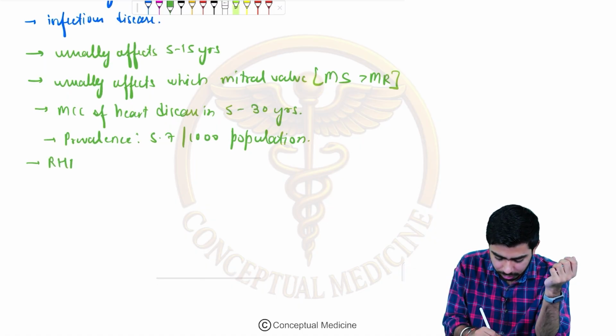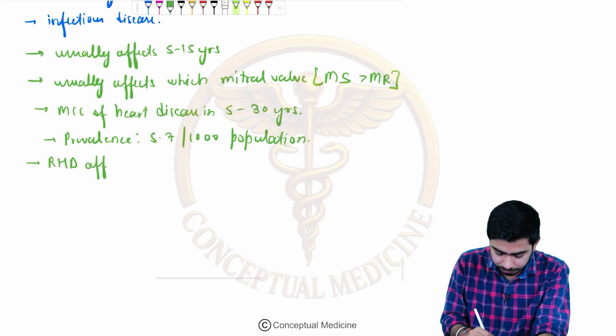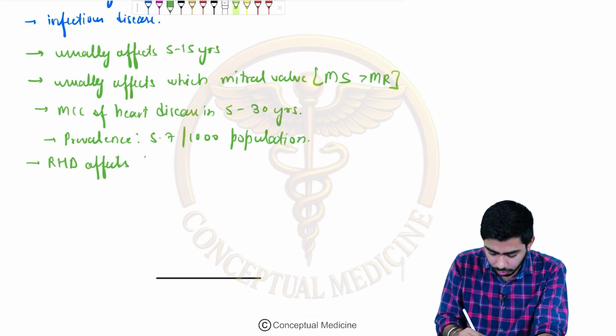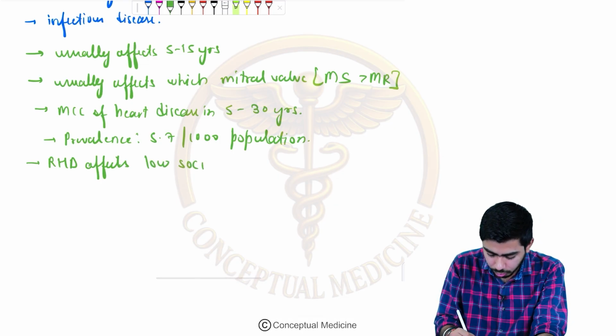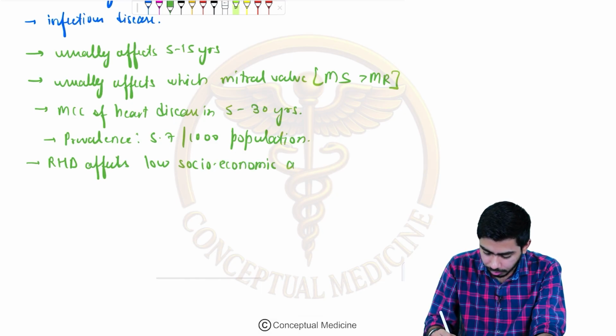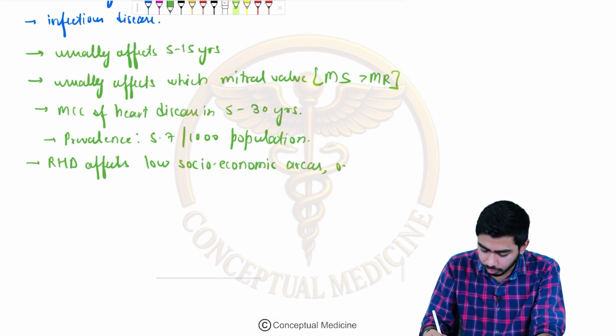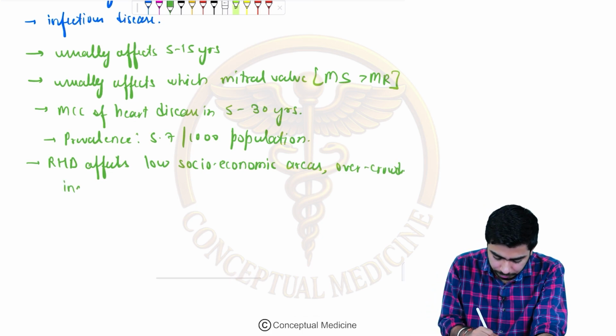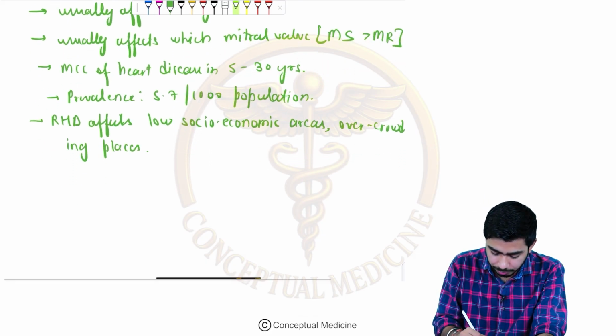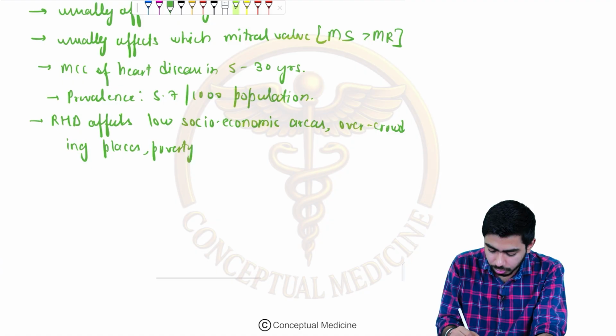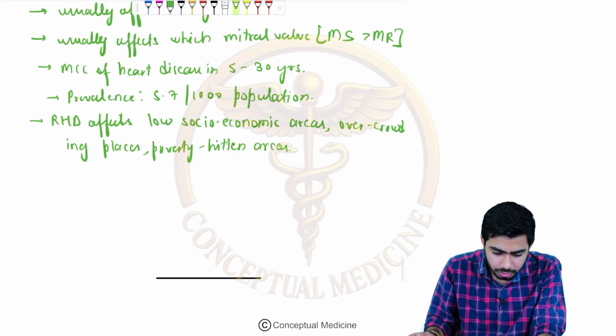So rheumatic heart disease affects people of low socioeconomic status, overcrowded places, and poverty-ridden areas. These are the areas where rheumatic heart disease might be coming up.